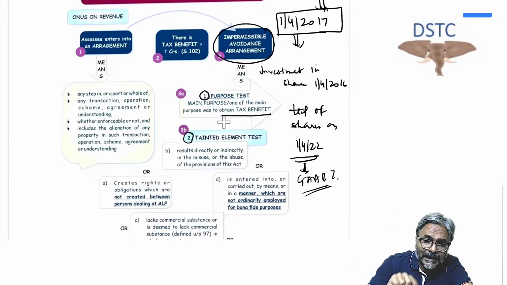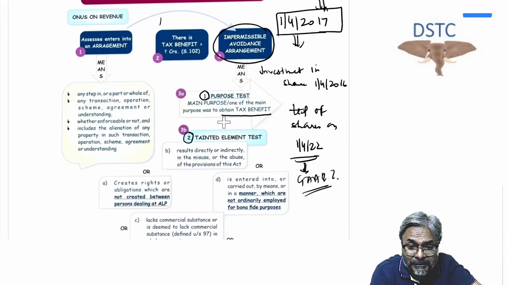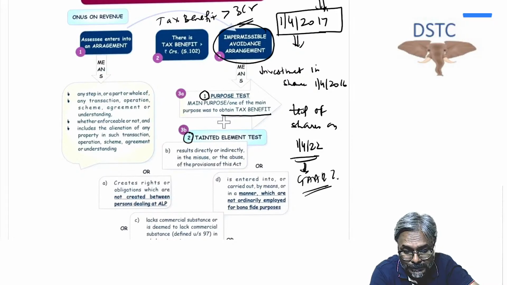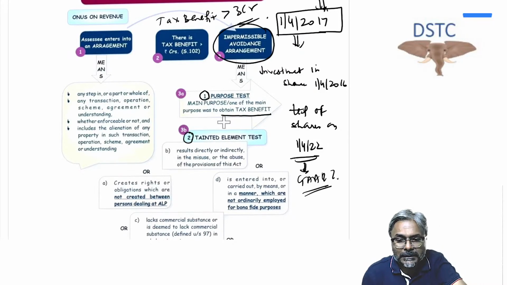And that impermissible avoidance arrangement should result into a tax benefit of more than rupees 3 crores. If that is the case, then yes, we will say that the GAR provision is applicable. The GAR provision, students, will be applicable.